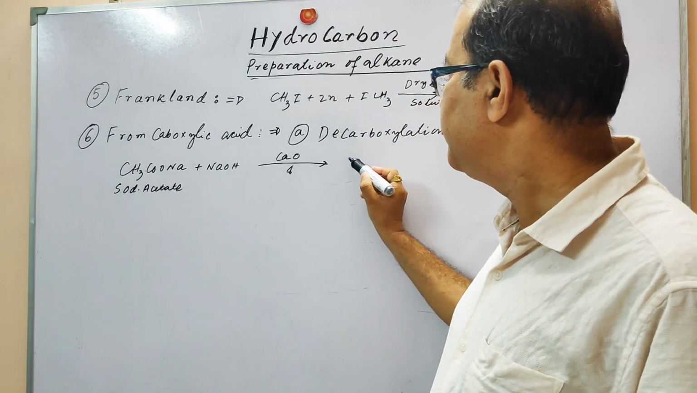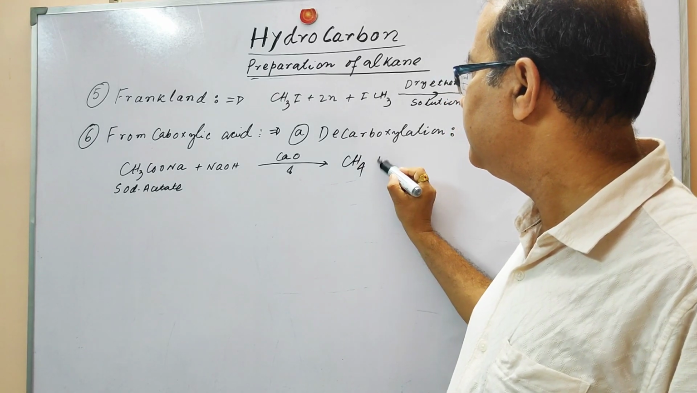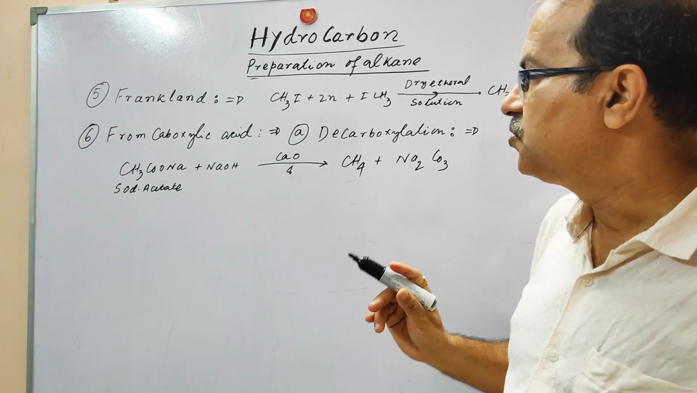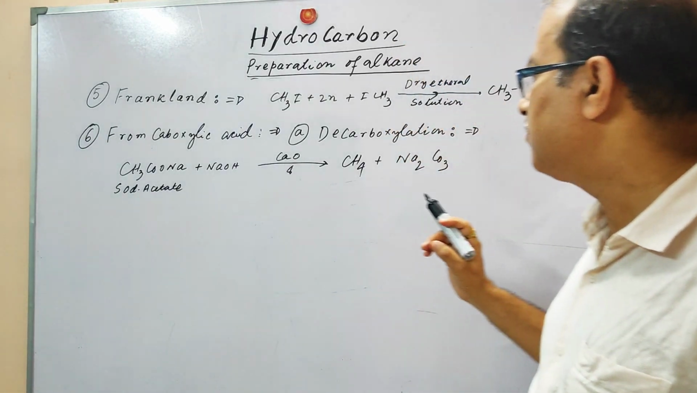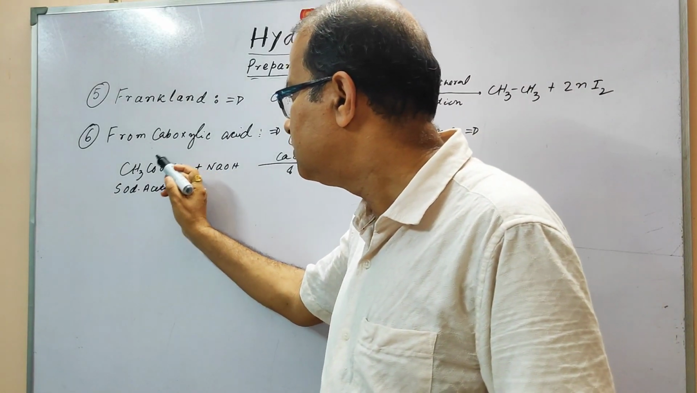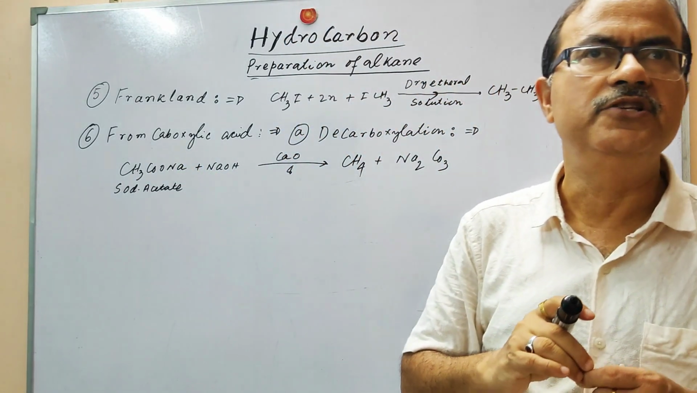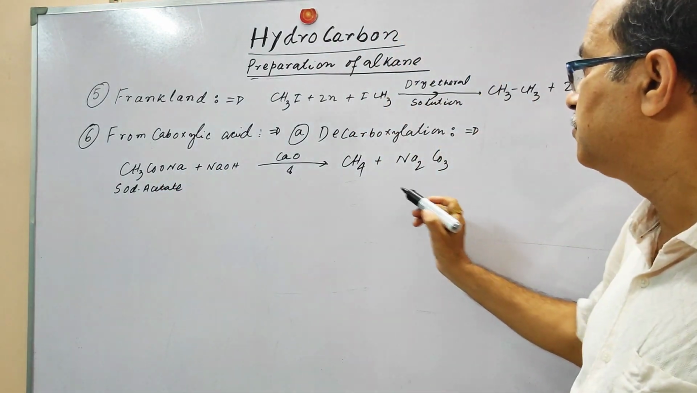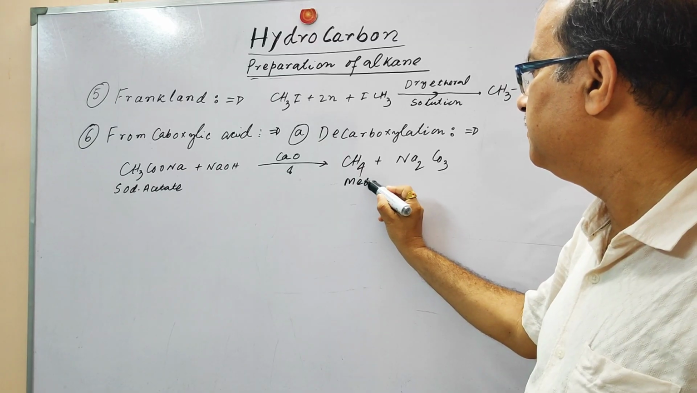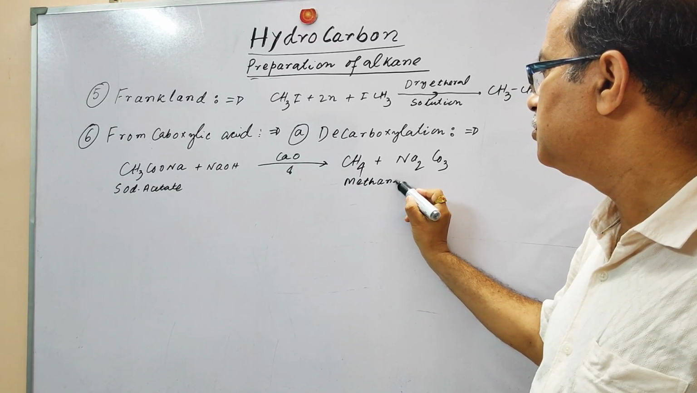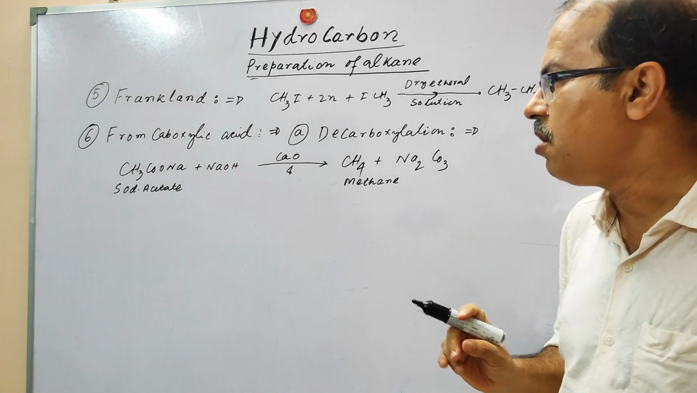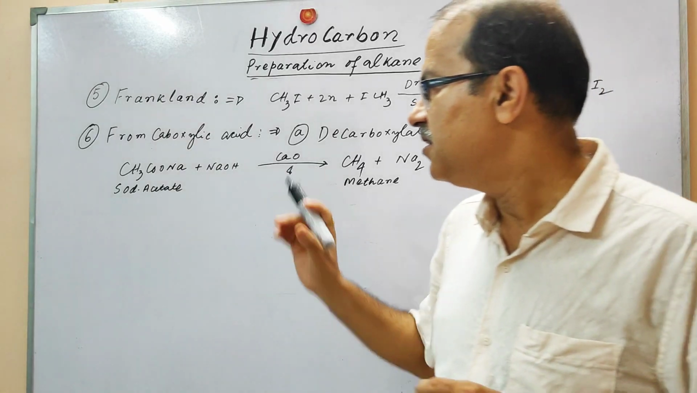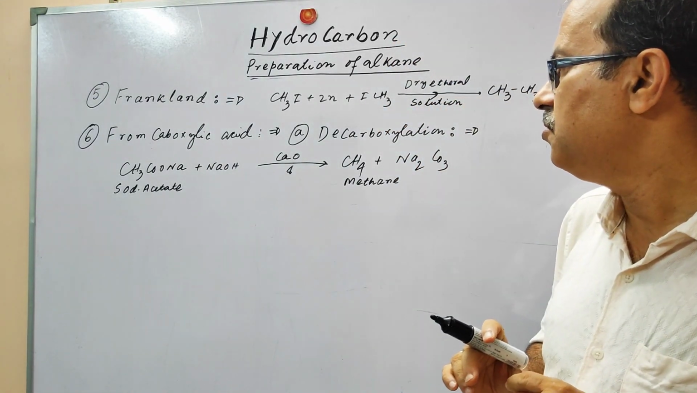So when we heat it, it is going to produce the alkane, that is methane, and the byproduct is Na2CO3. So this process is decarboxylation. Why? Because one molecule of CO2 has been expelled out from this, so it is going to produce methane. So this is decarboxylation, when we heat the sodium salt of the carboxylic acid, here sodium acetate, and it is going to produce methane.